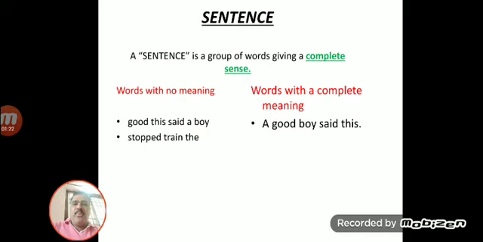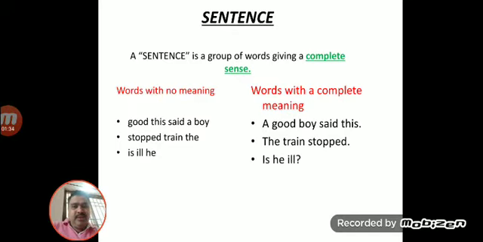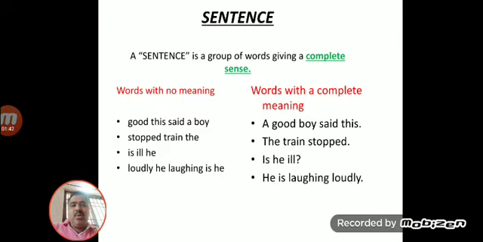Next one: stopped train. The train stopped. Is ill he? Is he ill? It is an interrogative sentence. Loudly he laughing is he. He is laughing loudly. Did I it? I did it. Dear student, when we see these two types of groups of words, the second one, words with a complete meaning, is called a sentence. I hope you understand the concept of sentence.